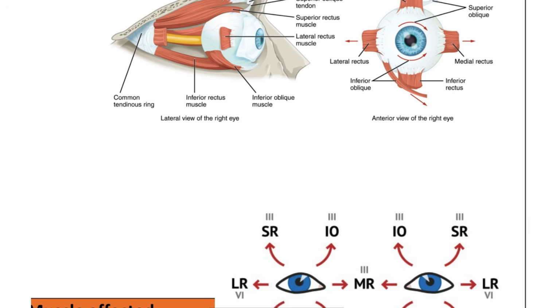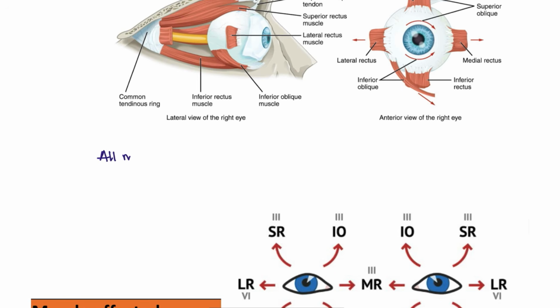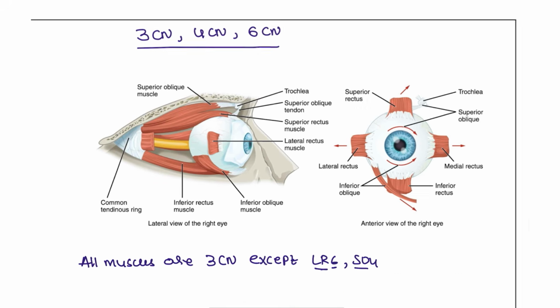There is a mnemonic you have to remember: all muscles are supplied by the third cranial nerve, except LR6 and SO4. LR6 is the lateral rectus by the sixth nerve, and the superior oblique by the fourth cranial nerve.